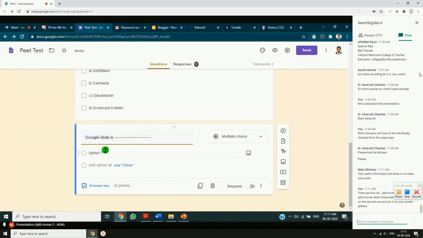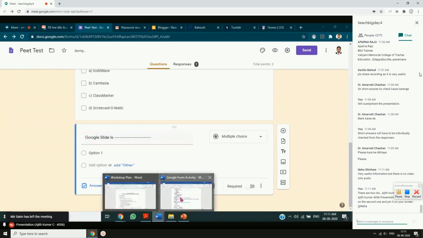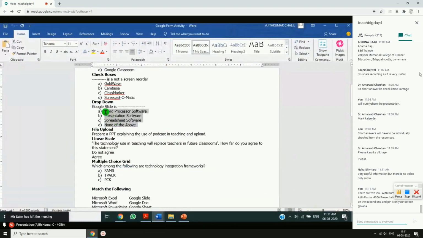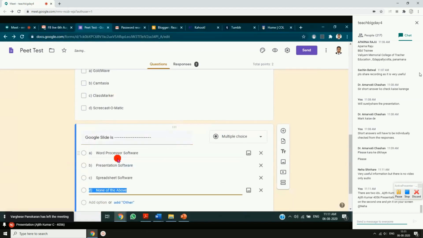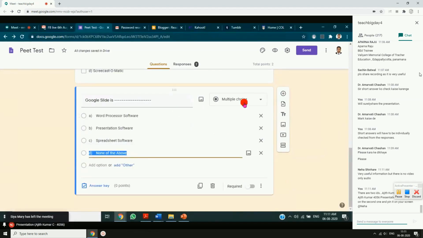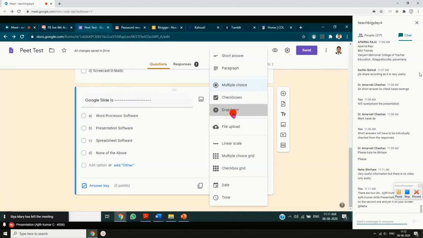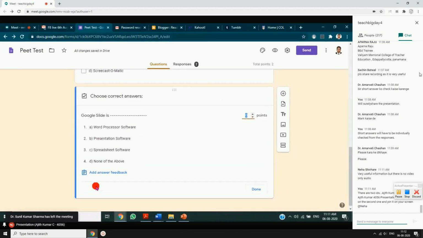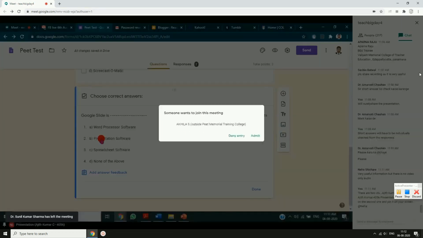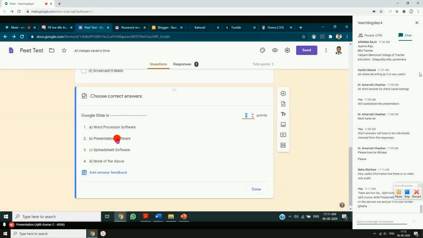I'll give a question, Google Slide is, and take the options also, copy. Just pause, otherwise you have to keep on typing. Okay, you can remove ABC and all. This is a drop down kind of a question. Okay, you can give an answer key here also. Google Slide is a presentation software.